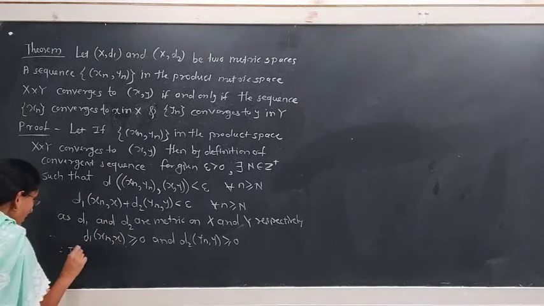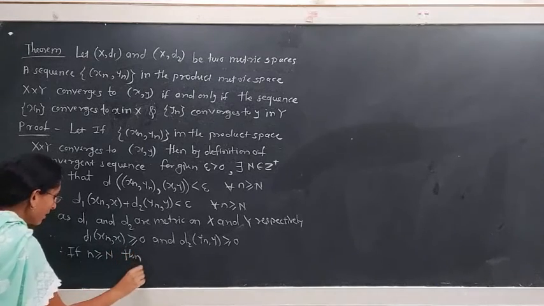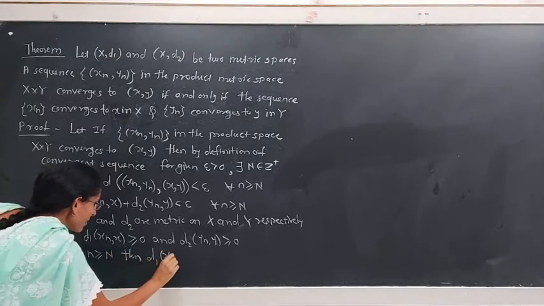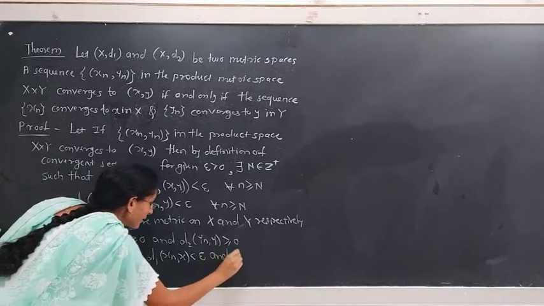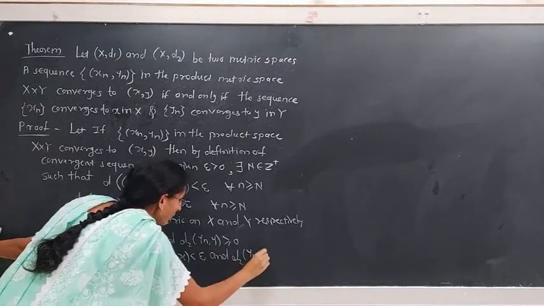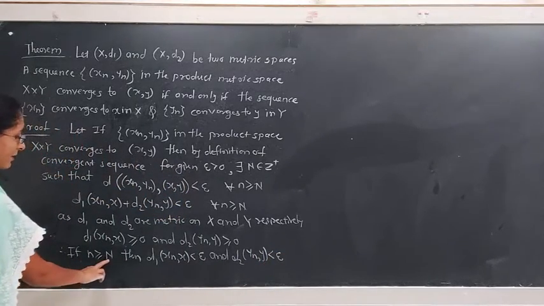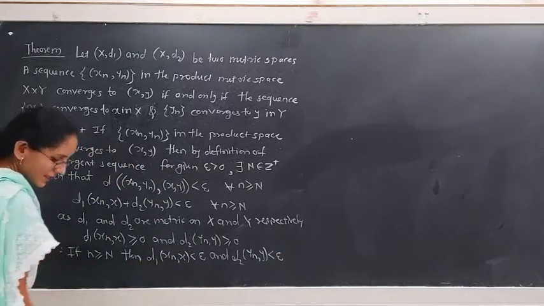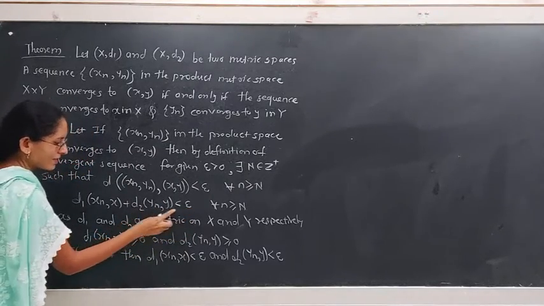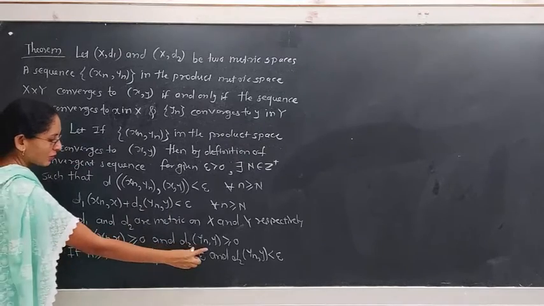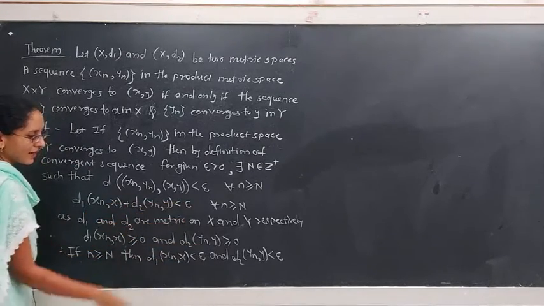Therefore, if n is greater than or equal to capital N, then d1 of xn, x is less than epsilon and d2 of yn, y is less than epsilon. For all n greater than or equal to capital N, d1 of xn, x is less than epsilon and d2 of yn, y is less than epsilon, because these are two positive terms whose addition is less than epsilon, hence each term is less than epsilon.